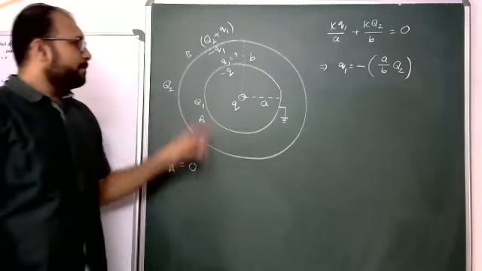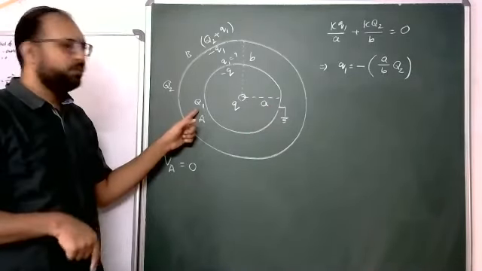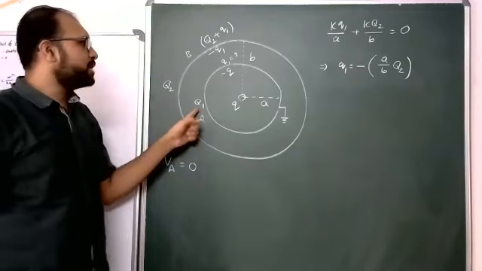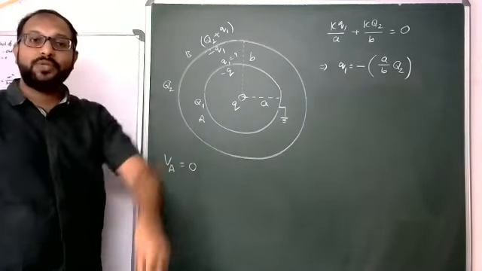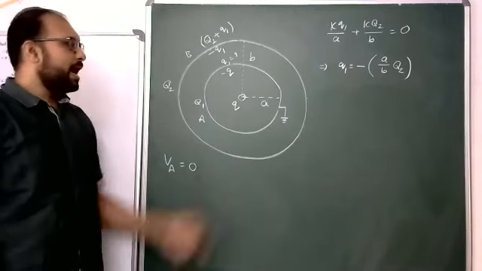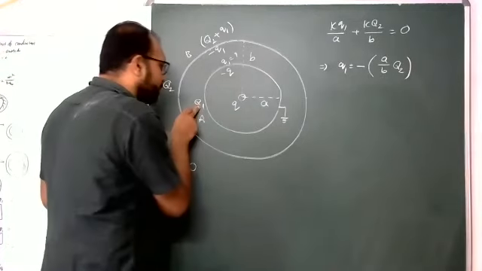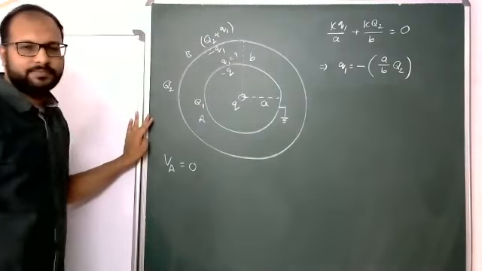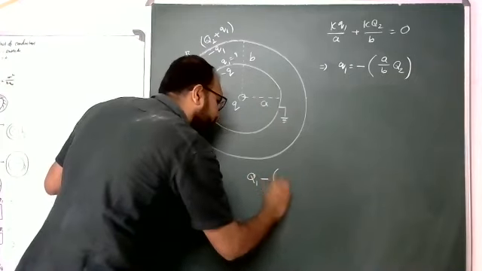So before connecting to the ground, how much charge was there? Q1. Right now how much charge? Minus q plus q1. Means how much charge is going to the ground? This is another question. How much charge is going to the ground means initial charge minus present charge.